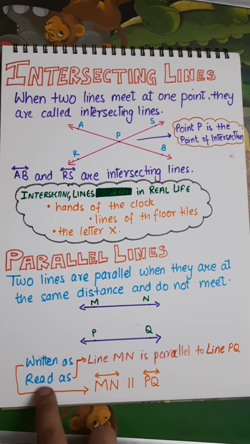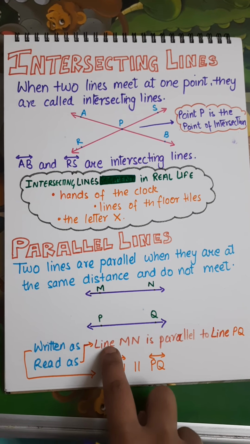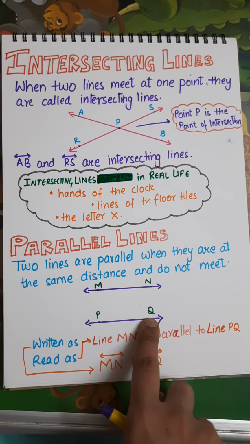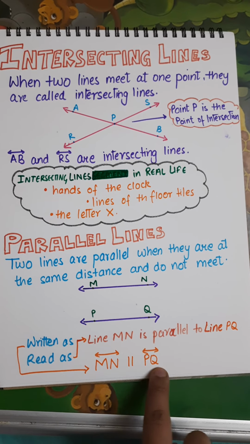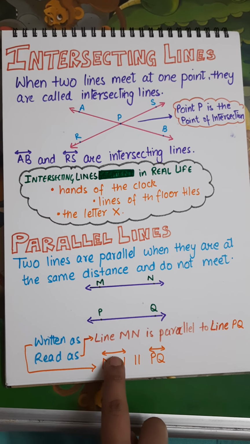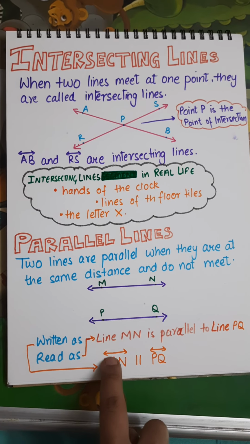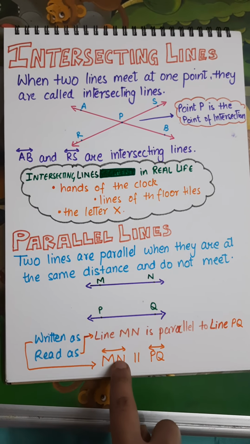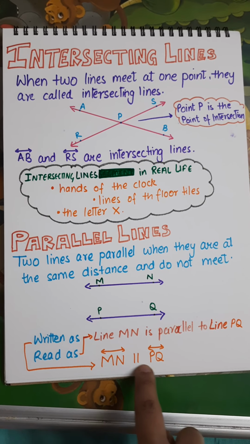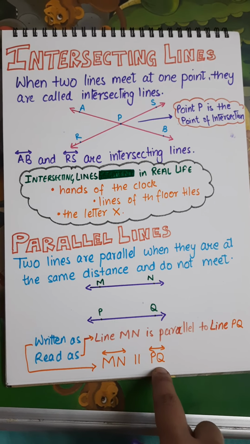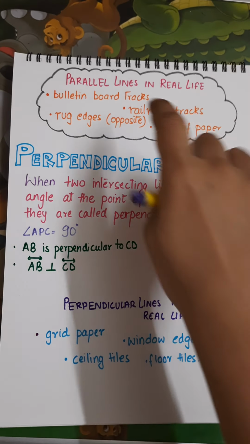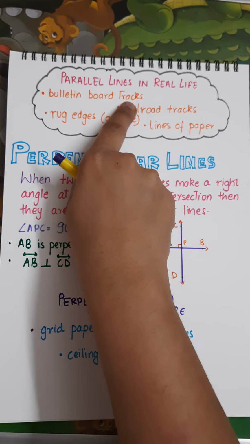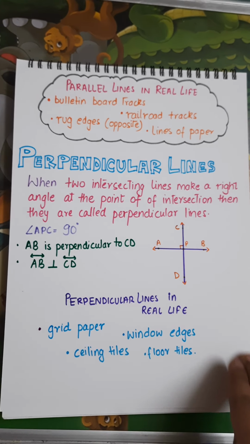Now here we read it as line MN is parallel to line PQ, and see the way we write it. Please look at the symbol, line MN. This tells me that this line is parallel to line PQ. So, parallel lines in real life: bulletin board tracks, and the edges of paper also.